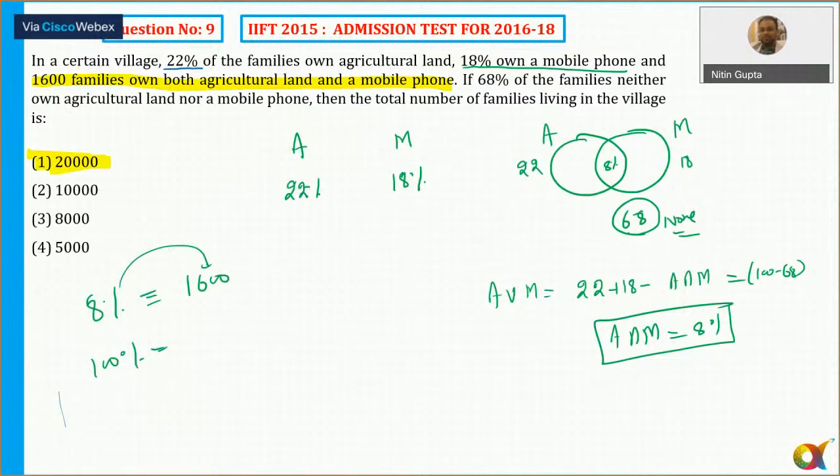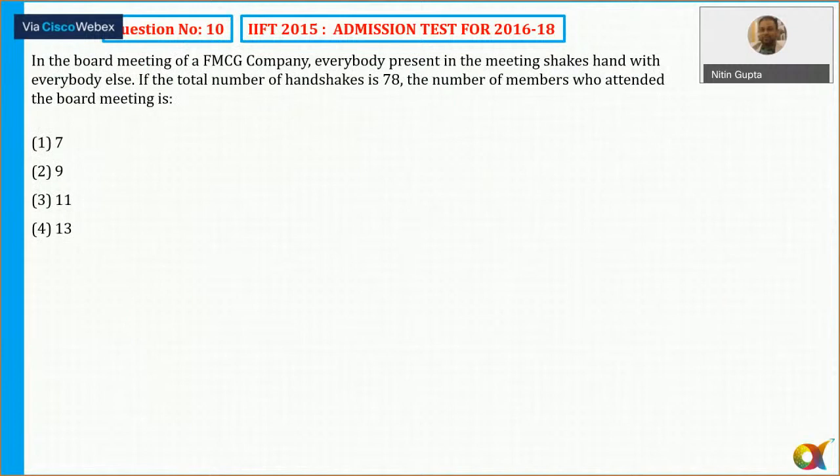Okay. चलो फिर. Question number 10. ये बहुत easy था. In the board meeting of a FMCG company, every person present in the meeting shakes hand with the others. So if the total number of persons is n, how many handshakes are possible, for one handshake with a person out of n persons? So this you can take the help of the combination formula here.